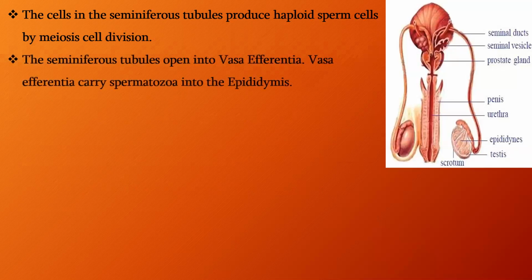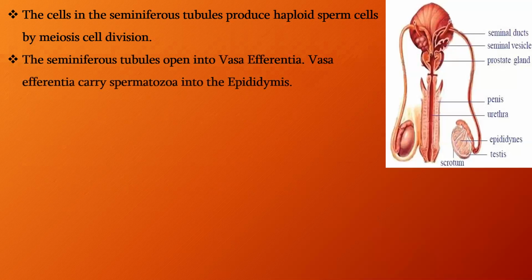The seminiferous tubules open into the vas afferentia. The vas afferentia carries the spermatozoa into the epididymis. The human male reproductive system is constructed with a series of tubes.